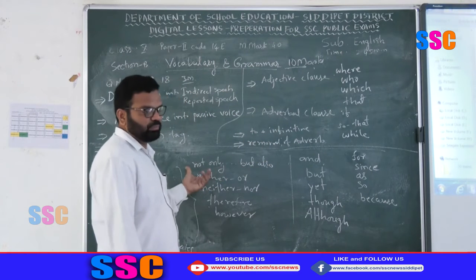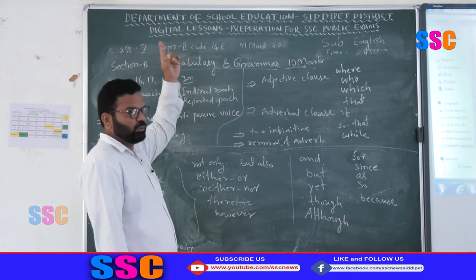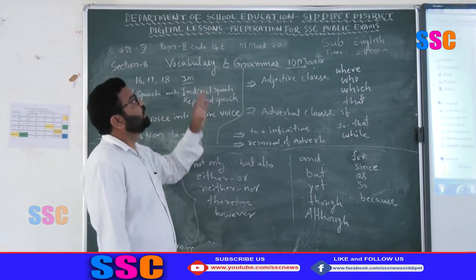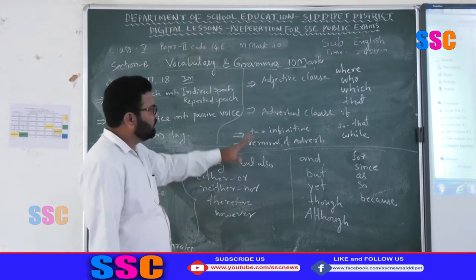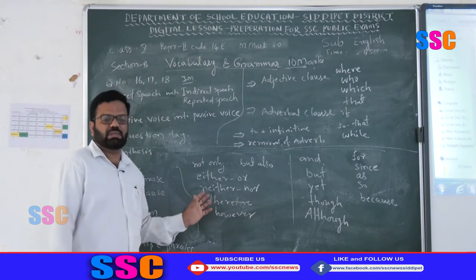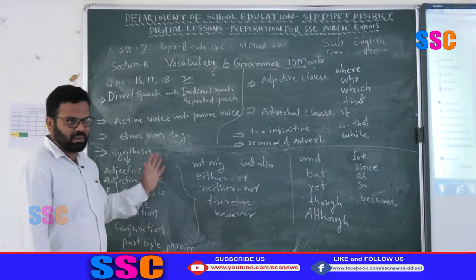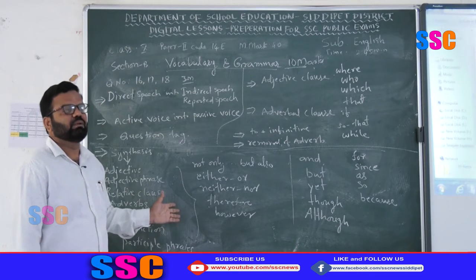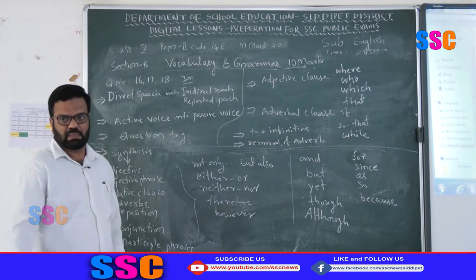Removal of adverb, you know, "The ceiling is too high to touch" becomes "The ceiling is so high that I cannot touch." So, practice all these structures. It is not possible to explain all these things in this period. Practice well to get these 3 marks.